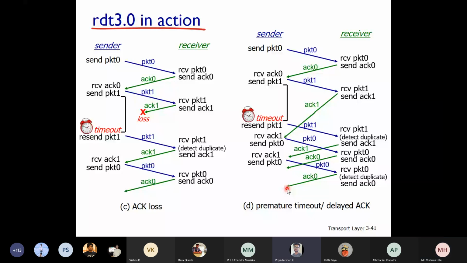Like we have delete duplicate for the receiver part, but we can also have it for the sender part so that the premature timeout is handled. Yes, I understand that. That's what I will let you know.